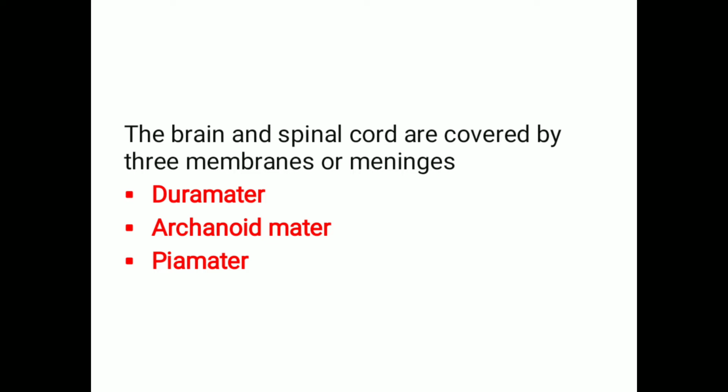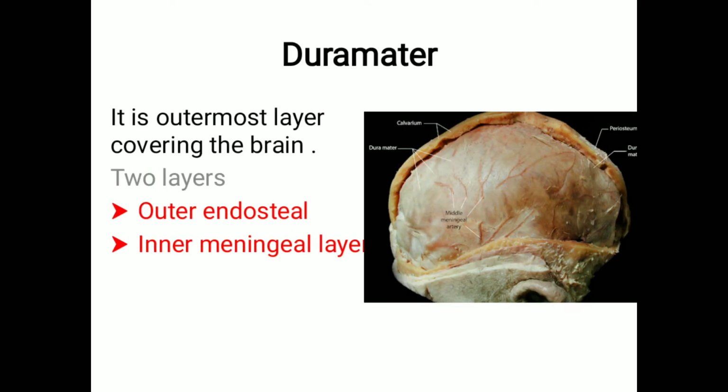So you have to know the names of these meninges. The names of these meninges are dura mater, arachnoid mater, and pia mater. These are the three coverings of the brain. So the three coverings are dura mater, arachnoid mater, and pia mater. First we'll look into the part you're looking at here. This is the layer that is called the dura mater.